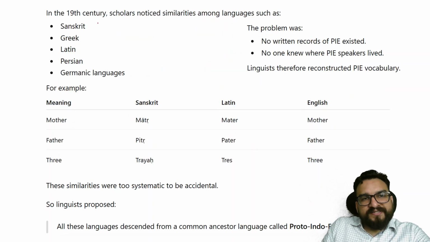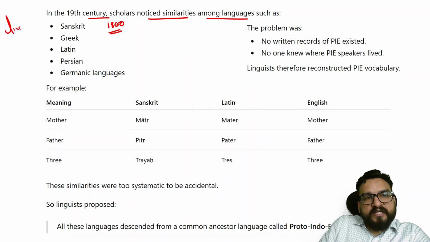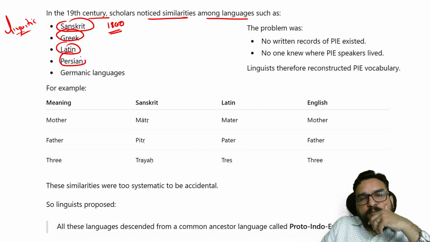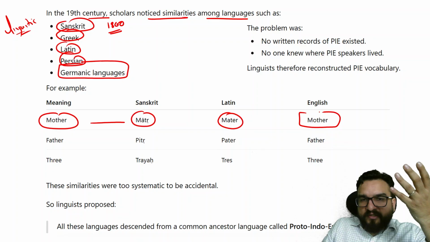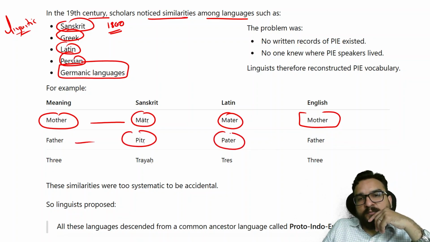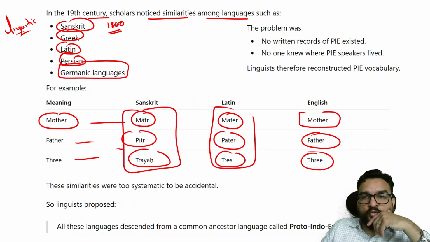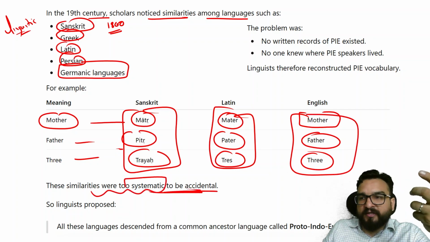They say there has been a common origin of this language, which I will tell you about as well. So see this slide. In the 19th century, scholars, meaning 1800s research we are talking about, noticed similarities among languages. This linguistic group inquired about Sanskrit, Greek, Latin, Persian, and compared them with Germanic languages. For mother, they found matra, Latin mater, English mother. Father: pitra, pater, father. Three: treya, tres, three. So they found similarity in the root words. The root words are the same. This should not be accidental. The similarities were too systematic to be accidental.